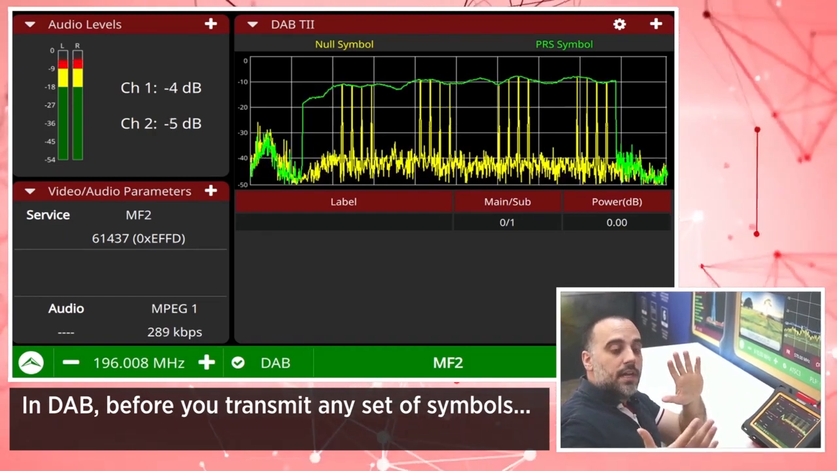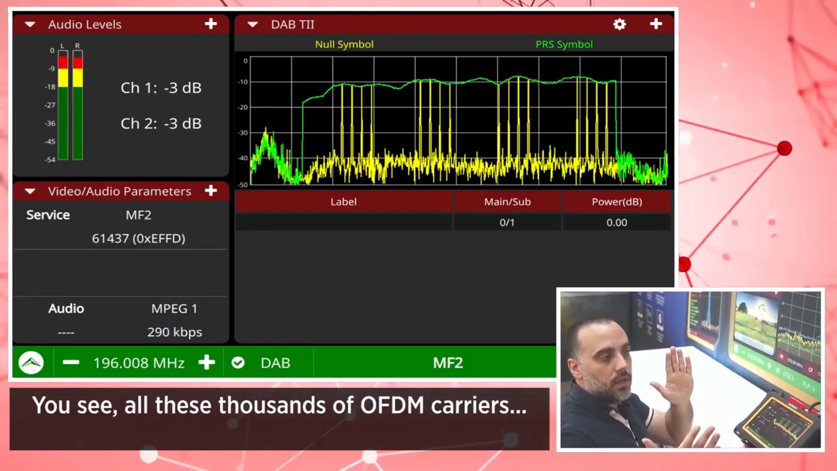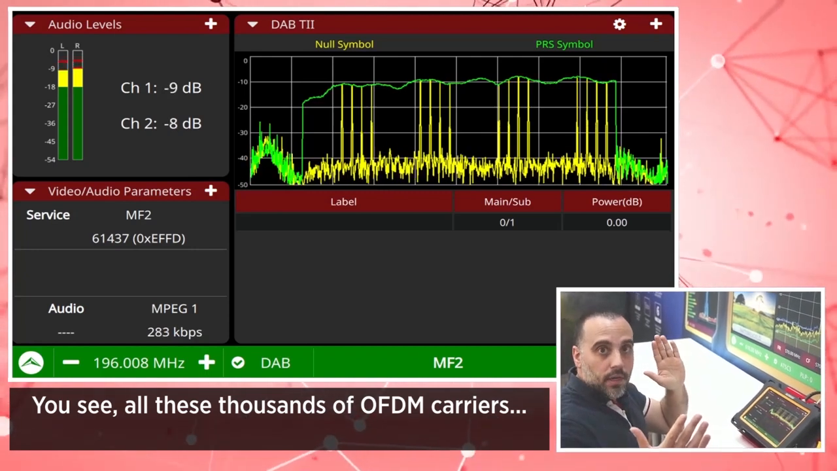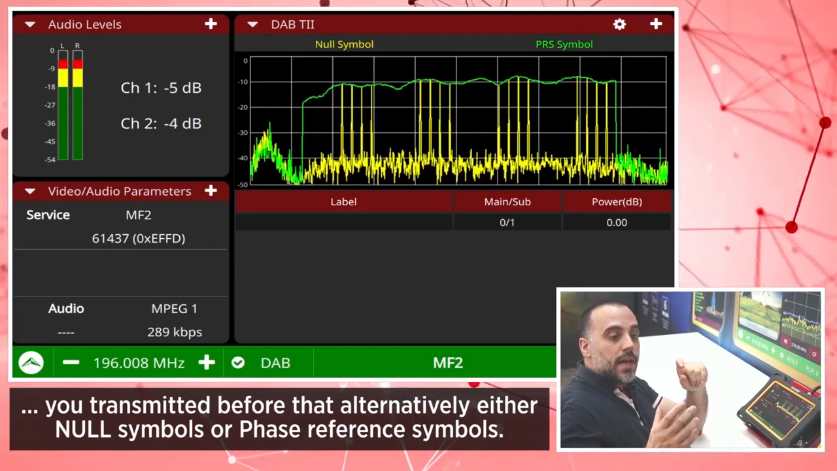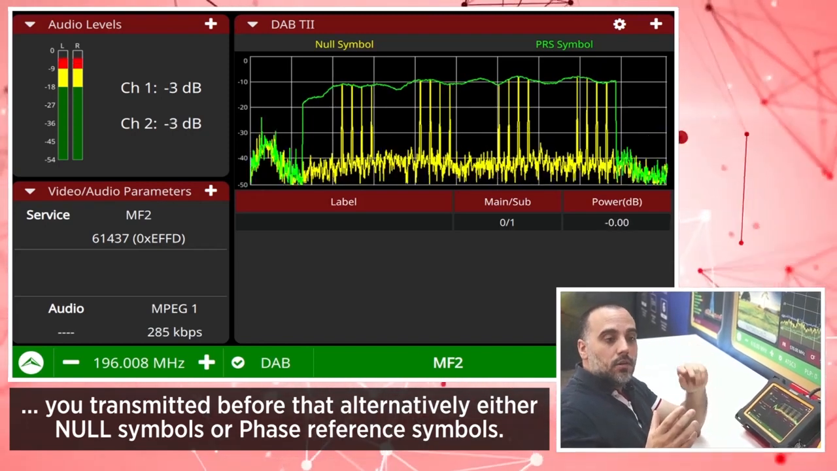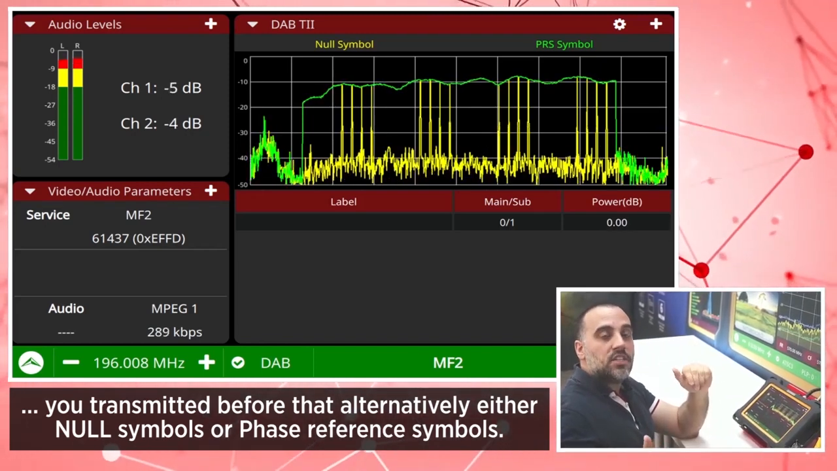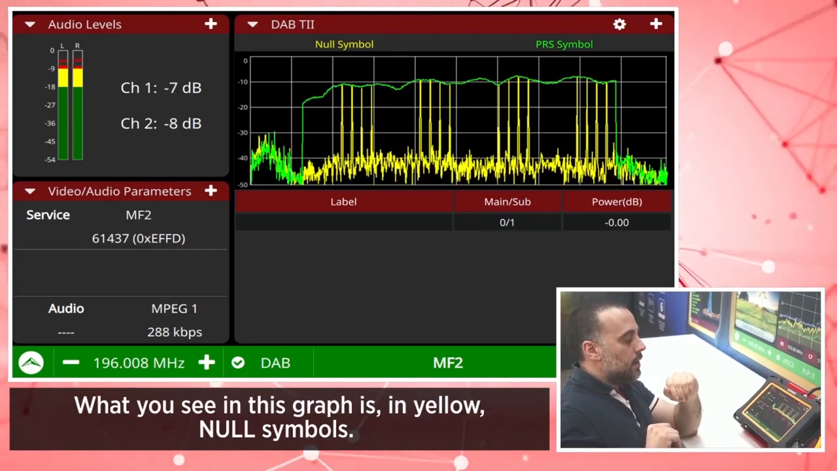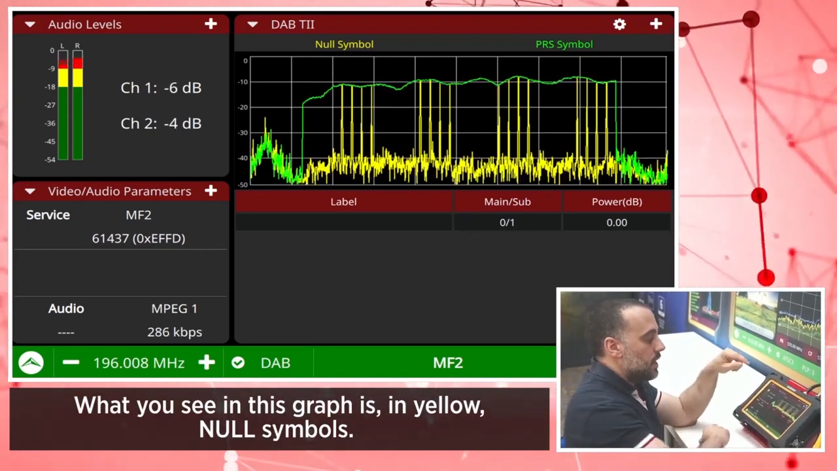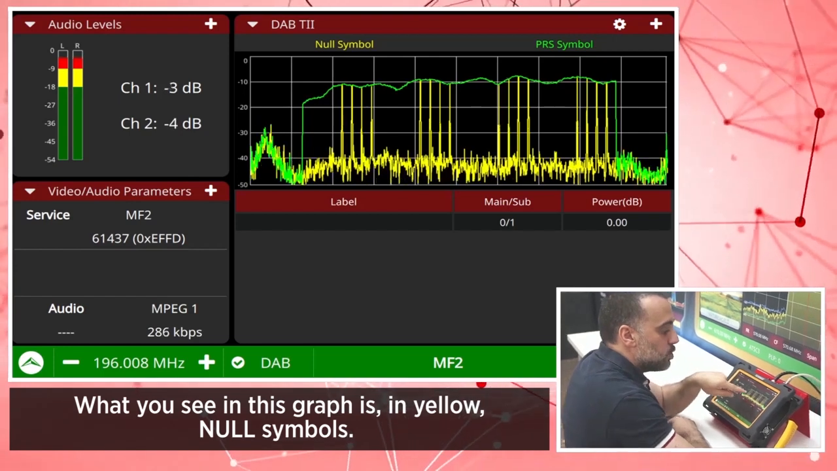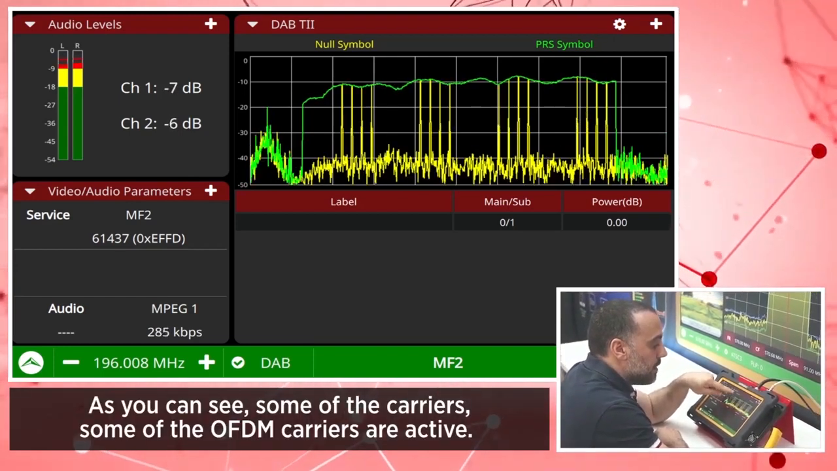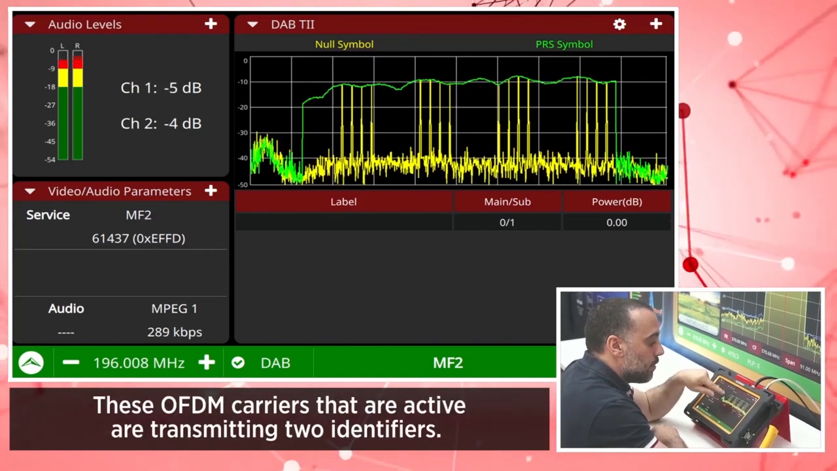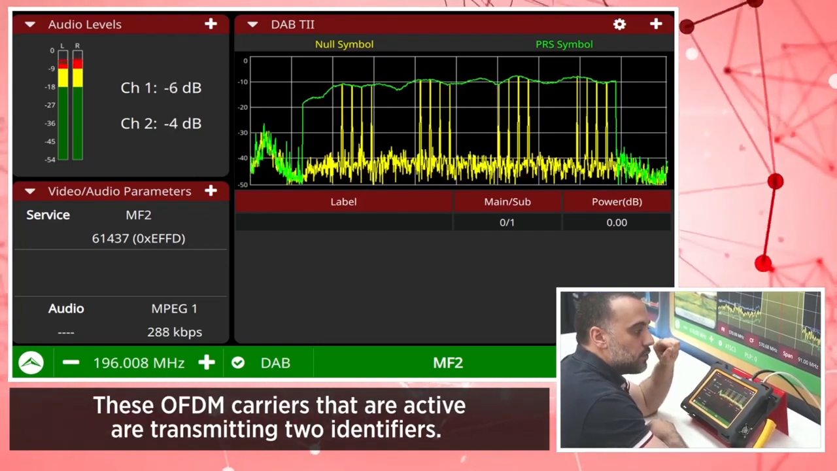In DAB, before you transmit any set of symbols using all these thousands of OFDM carriers, you transmit before that, alternatively, either null symbols or phase reference symbols. What you see in this graph is, in yellow, null symbols. As you can see, some of the OFDM carriers are active. These OFDM carriers that are active are transmitting